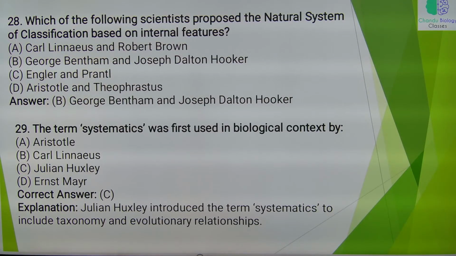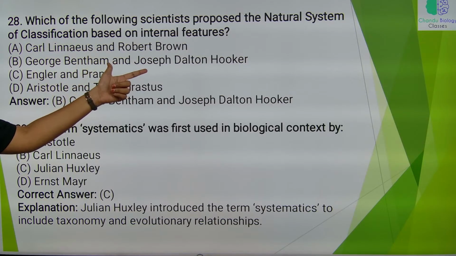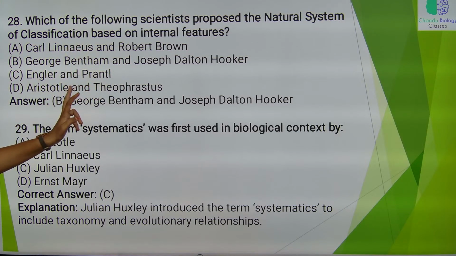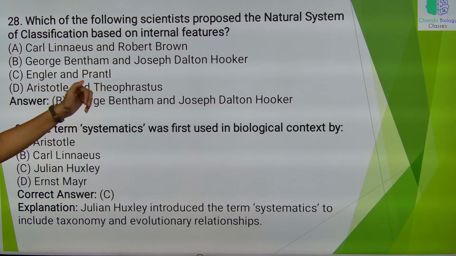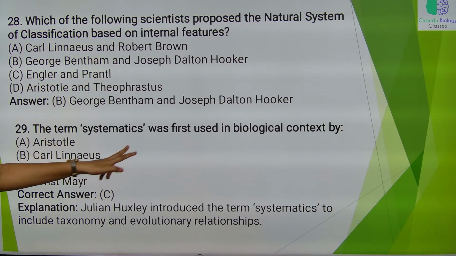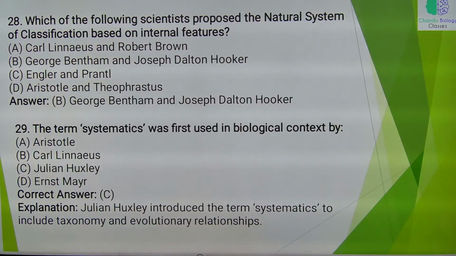Which of the following scientists proposed the natural system of classification based on internal structures? Of course, it is undoubtedly George Bentham, Joseph Dalton Hooker, Engler Prantl system of classification. So, it is option B. Carolus Linnaeus, it is artificial. Aristotle and Theophrastus, it is artificial system of classification. Next, the term systematics was first used in biological context by which scientist? Julian Huxley. Okay, he is the scientist who used the term systematics for the first time.